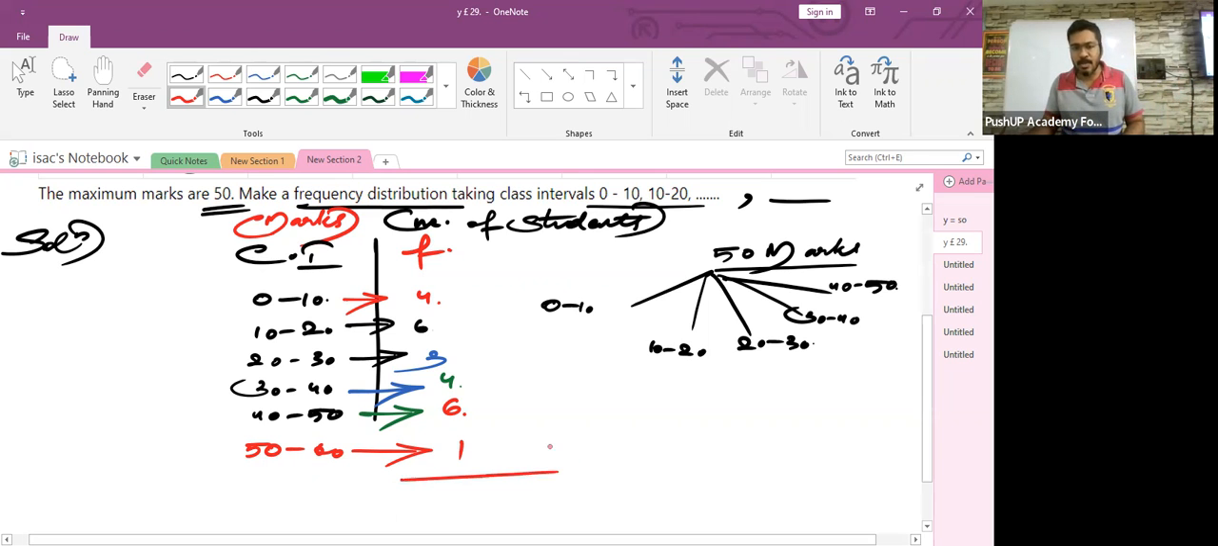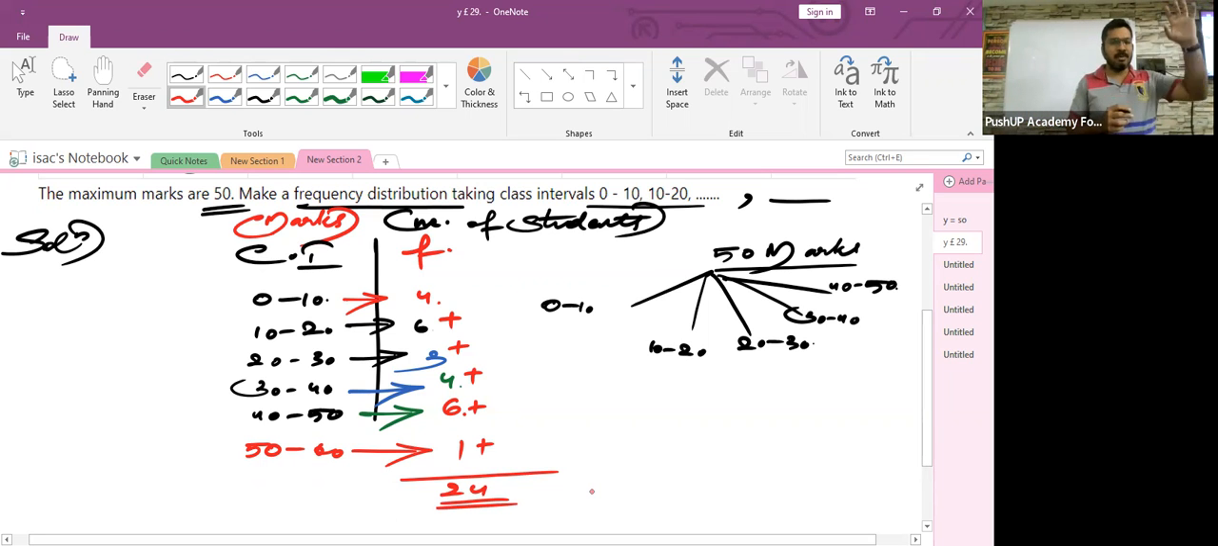Now I request you all to add the frequencies and it has to be exactly equal to 24. Just check. 24? Very good. So your answer is correct. All the 24 students have been arranged into the different class intervals. Is it clear?